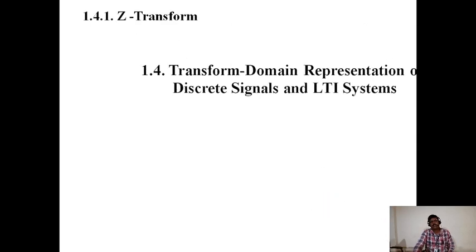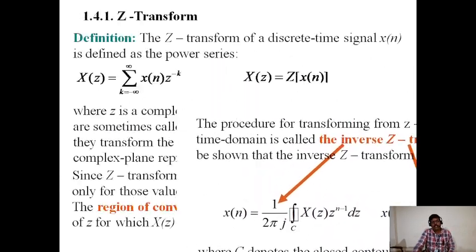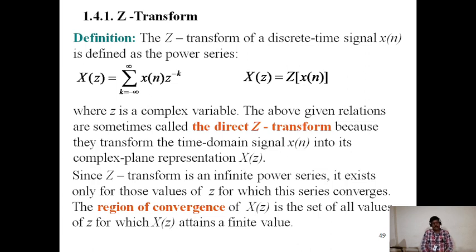Transform domain representation of discrete-time signals: Z transform. The Z transform of a discrete-time signal x of n is defined as the power series X of z is equal to the sum over n from minus infinity to infinity of x of n z power minus n, where z is a complex variable. The above given relations are sometimes called the direct Z transform because they transform the time domain signal into its complex plane representation.